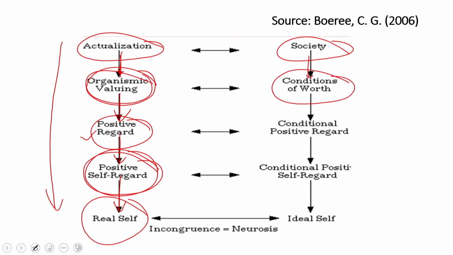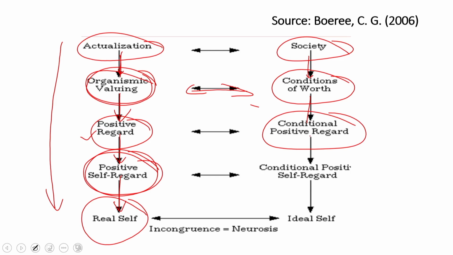So, it will interact with organismic valuing. Organismic valuing wants to do something, but let us say people in the society will say this is a worthless thing, you should do that. So, there will be a kind of interaction, and many times we may not follow that organismic valuing process, we may follow conditions of worth, because the condition of worth is the main thing for conditional positive regard. When you follow those conditions, then you get love and affection from people around you. So, you are forced to follow a lot of things which you may not actually want to do. That is called conditional positive regard.